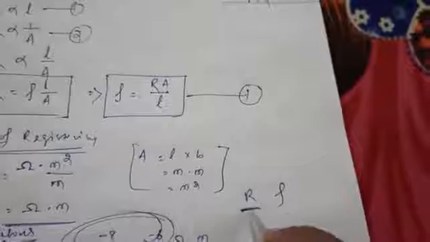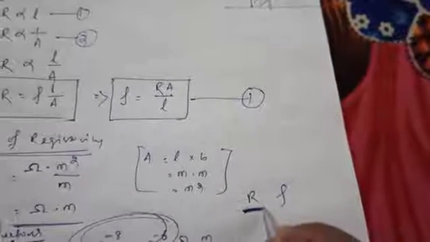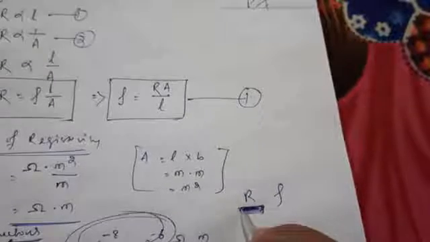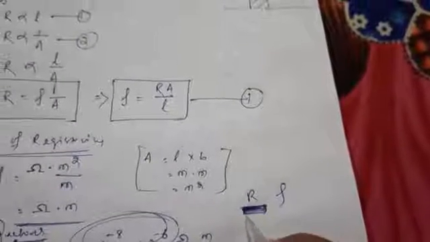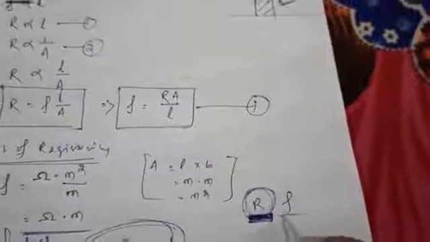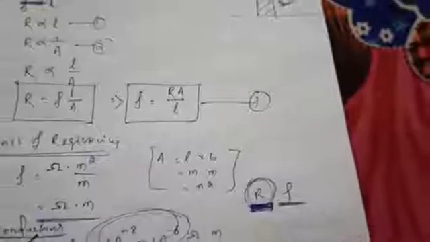The basic difference between resistance and resistivity is that resistance is always constant inside the wire. It does not depend upon other factors like the length, the breadth, or the area of cross section. But resistivity always depends upon the length, area, etc.